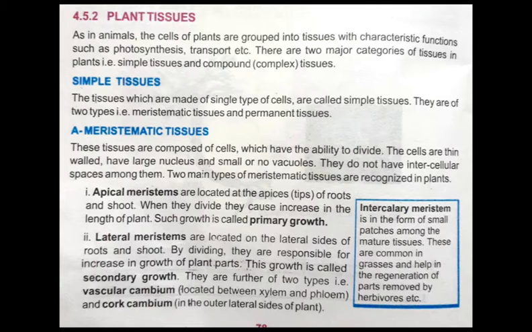So basically this tissue is present in the region where growth is required. The increase in the length of the plant is basically due to meristematic tissue. Besides that, the increase in the width of the plant, of its stem, is also due to the division of the cells present in the meristematic tissues.